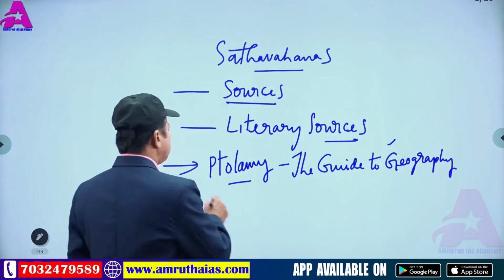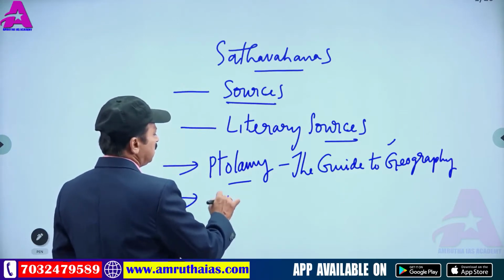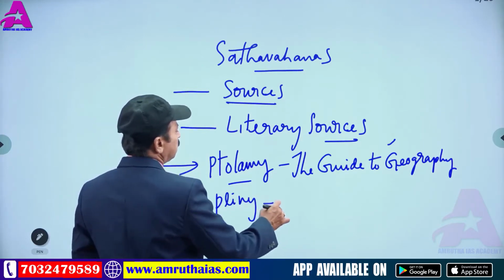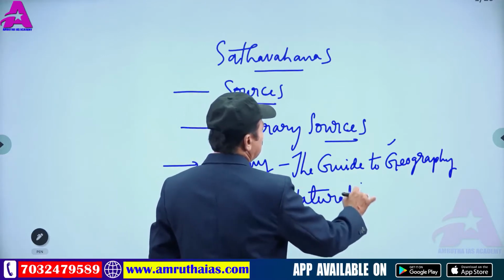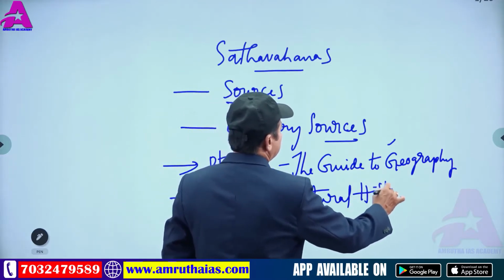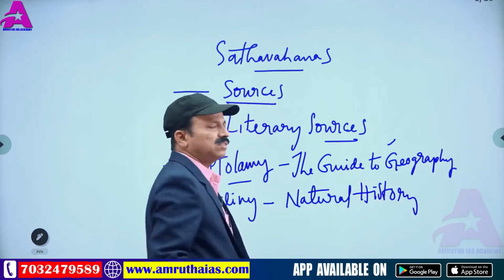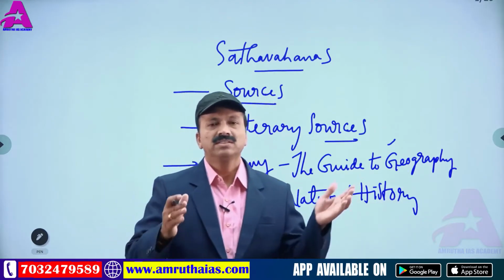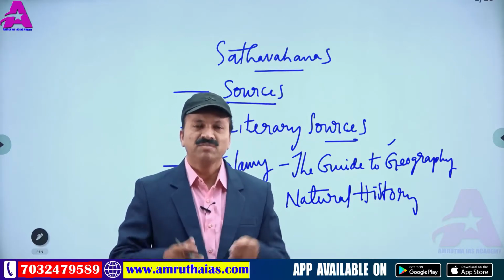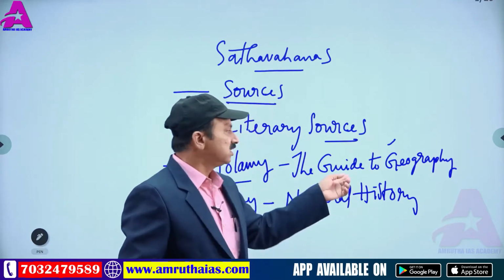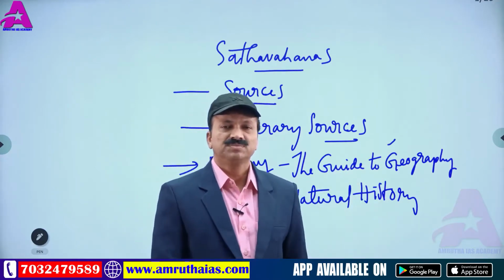Pliny wrote the book Natural History. First, in the Guide to Geography he said where exactly the Satavahana Empire was located.